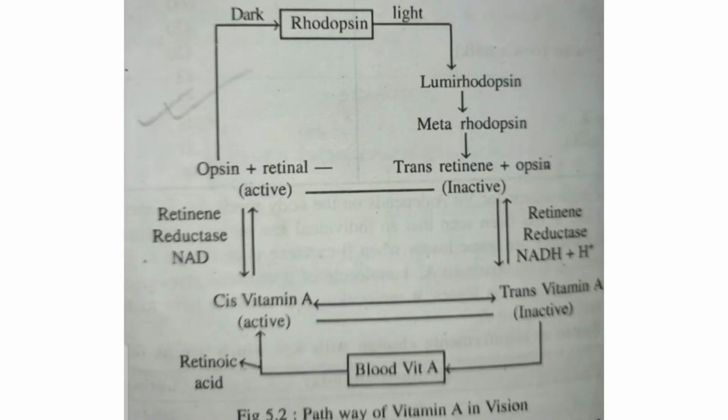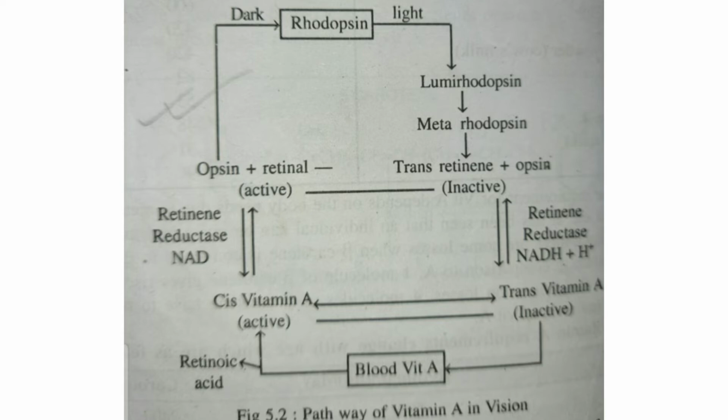Now we are talking about the pathway of vitamin A in vision. When light enters the eye, it passes through the cornea and transparent membrane and hits the retina. This light bleaches the rhodopsin pigment and splits it into retinal and opsin. Due to this, a nerve stimulus is transmitted through the optic nerve fibers to the visual center of the brain.